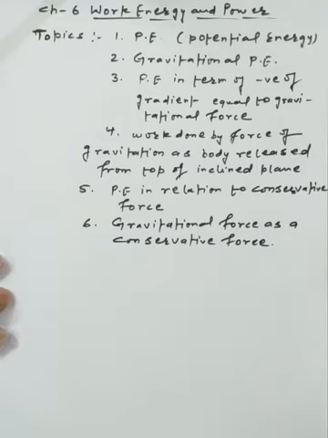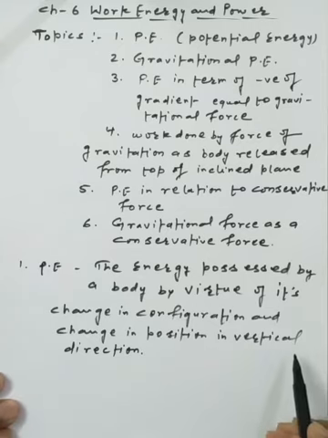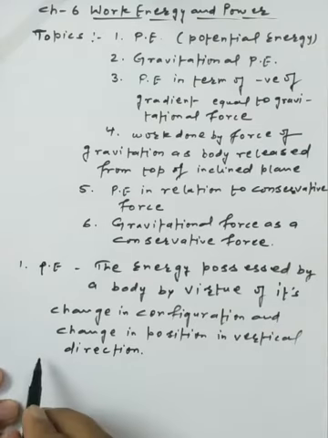Now we want to discuss potential energy in a new area. So we have the basic definition: the energy possessed by a body by virtue of its change in configuration. That means if you change the shape of a body, it gains a kind of energy due to the change in configuration and the change in position in the vertical direction. We have many examples of basic potential energy.